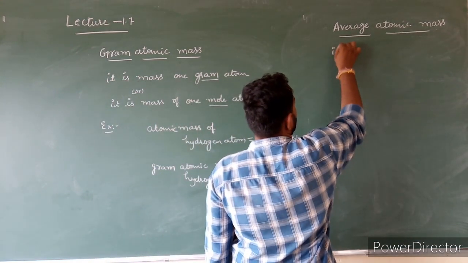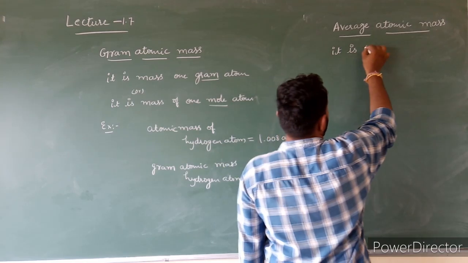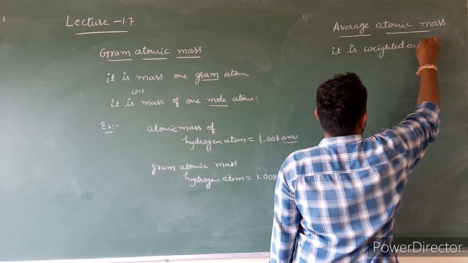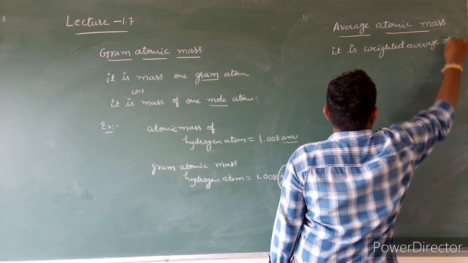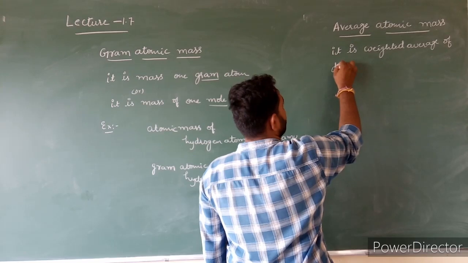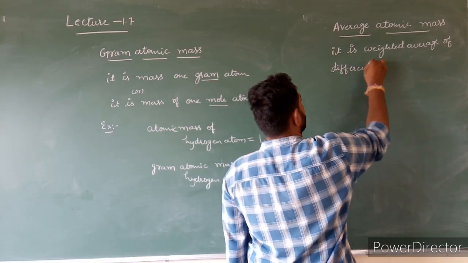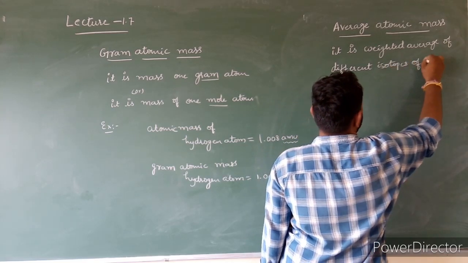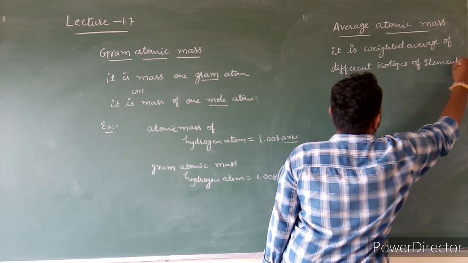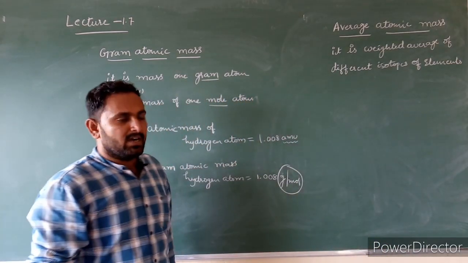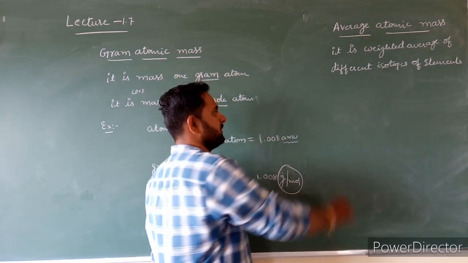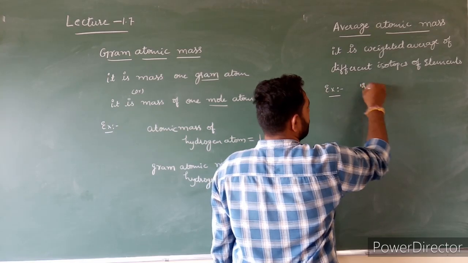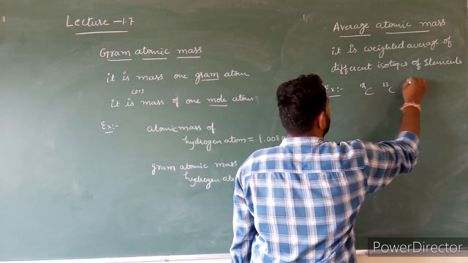It is a weighted average of different isotopes of elements. For example, carbon exists in 3 isotopes: carbon 12, carbon 13, carbon 14.